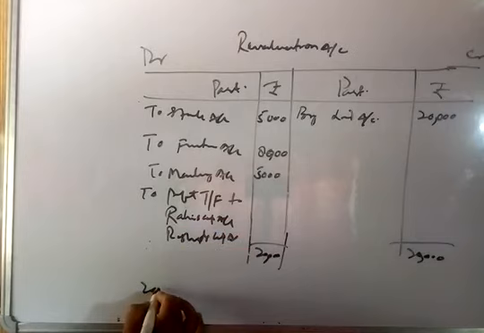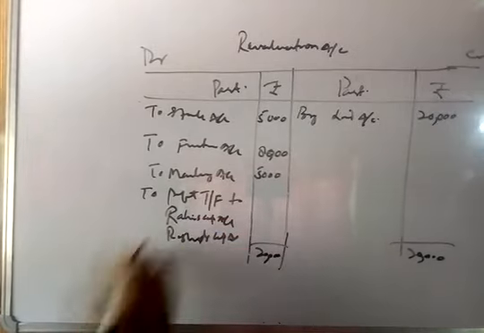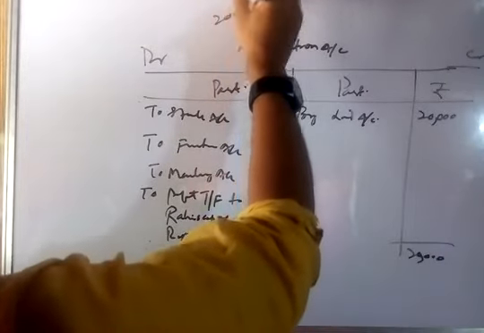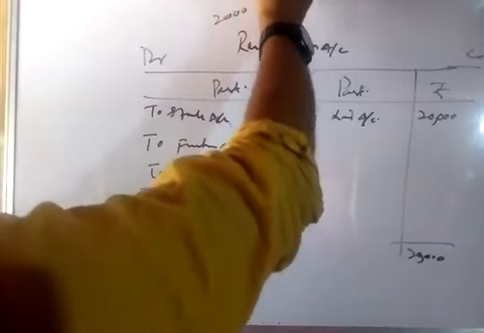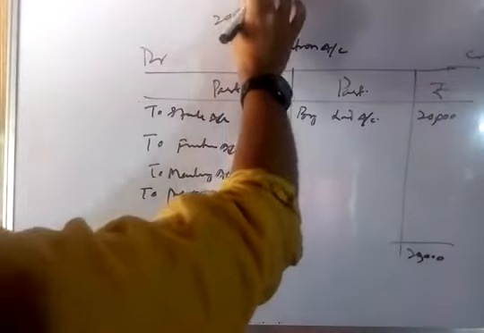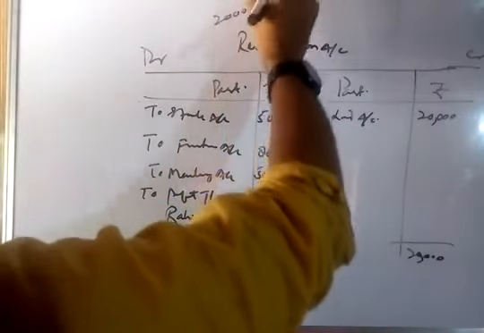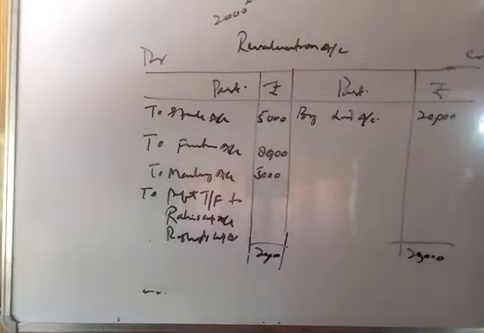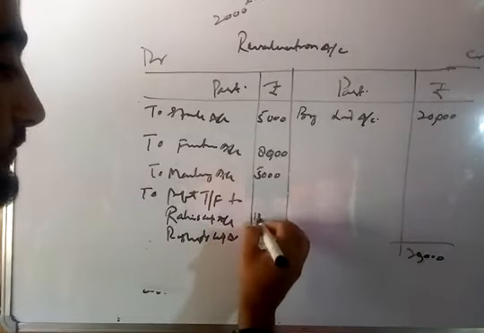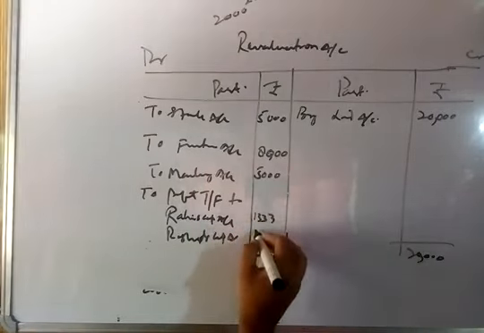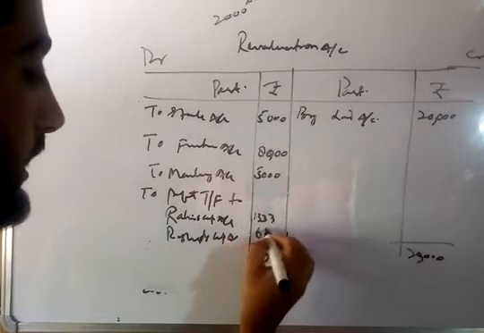You know that the total profit is 2,000, and we will distribute this total profit between Rahim and Rashid in the ratio of 2:1. So Rahim will get 2 divided by 3 of 2,000, and Rashid will get 1 divided by 3 of 2,000, and that amounts to 1,333 and 667.